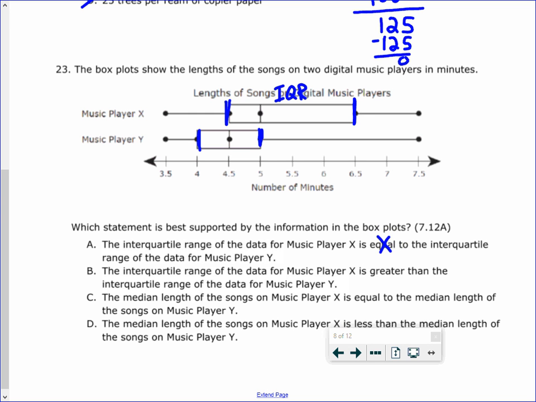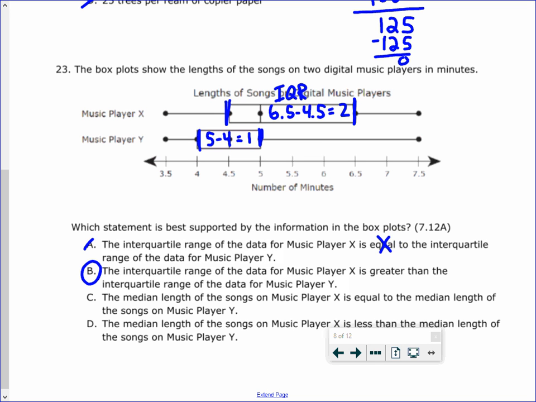All right, B, the interquartile range of the data from music player X is greater than the interquartile range. So X is bigger. As you can see, 6.5 minus 4.5, so the IQR is going to be equal to 2, whereas on this one, it's 5 minus 4, so the IQR is 1. So it is greater. Music player X, which is 2, is greater, so that one's correct. Let's just make sure that we didn't make any mistakes.